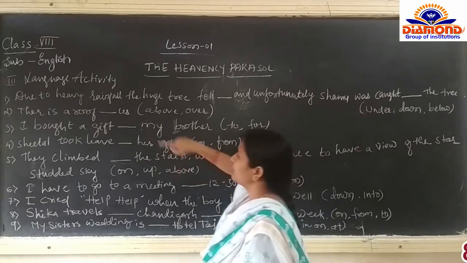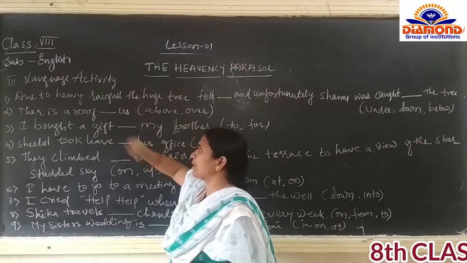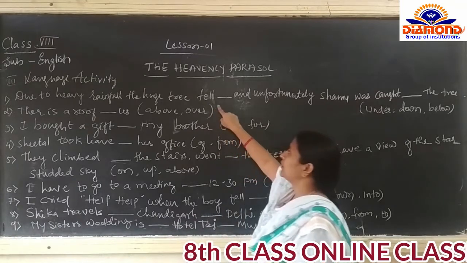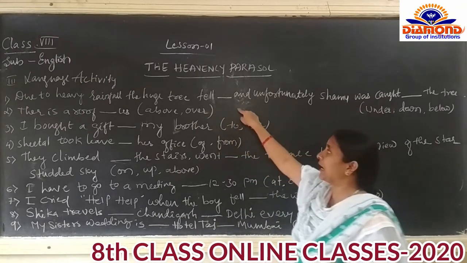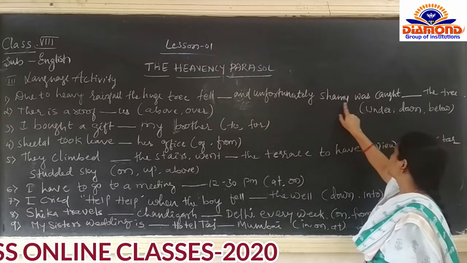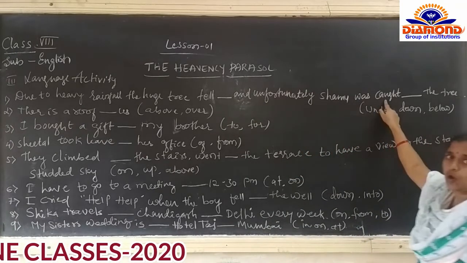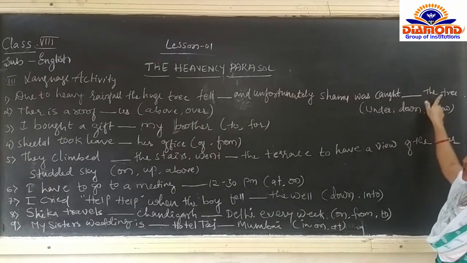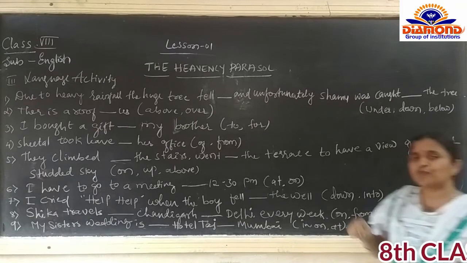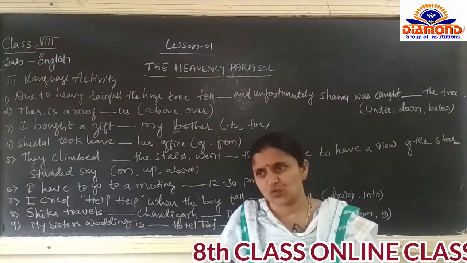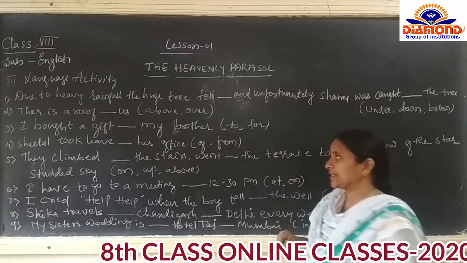First, we go for the first example. Due to heavy rainfall, the huge tree fell and unfortunately Shamu was caught the tree. First and foremost thing what you have to do, you have to understand the sentence. What is the meaning of that sentence?